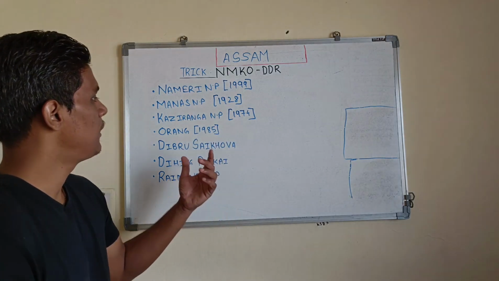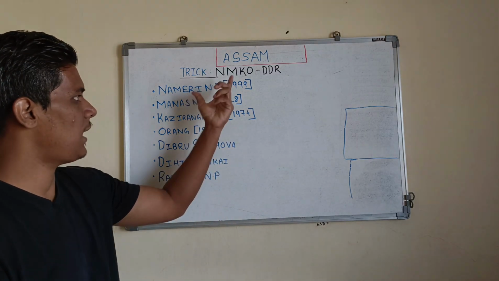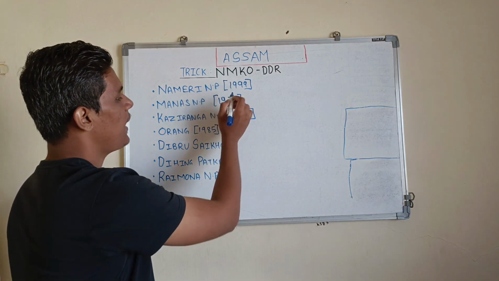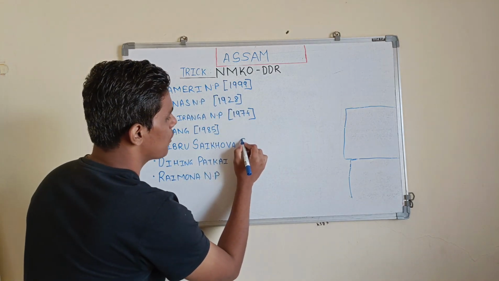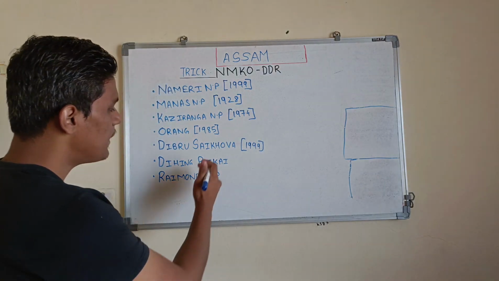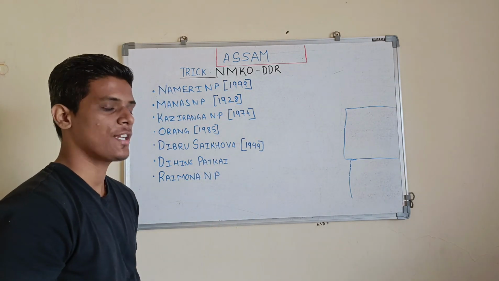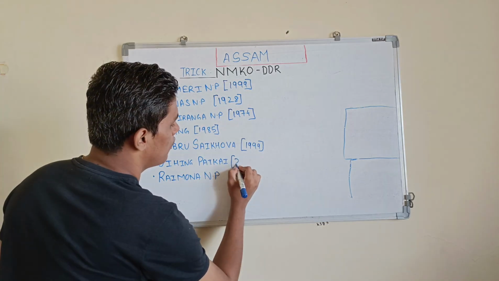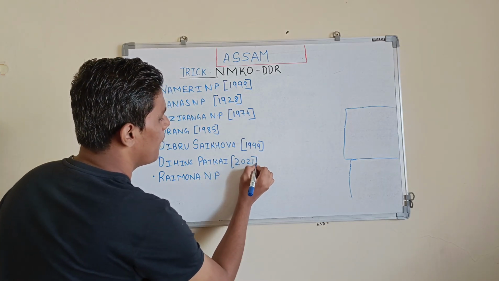Dibru Saikhowa and Nameri National Park were established in the same year. Nameri was in 1999, so Dibru Saikhowa was also established in 1999. And Dihing Patkai and Raimona National Park were also established in the same year, 2021.